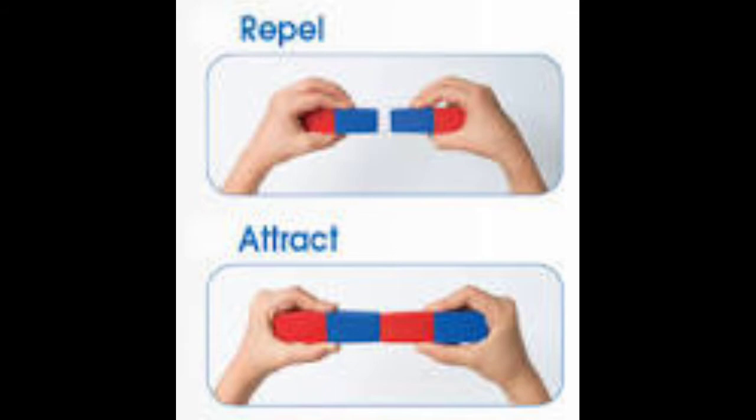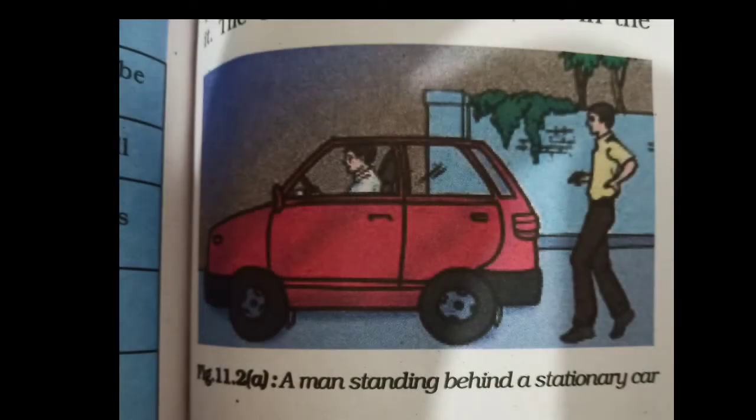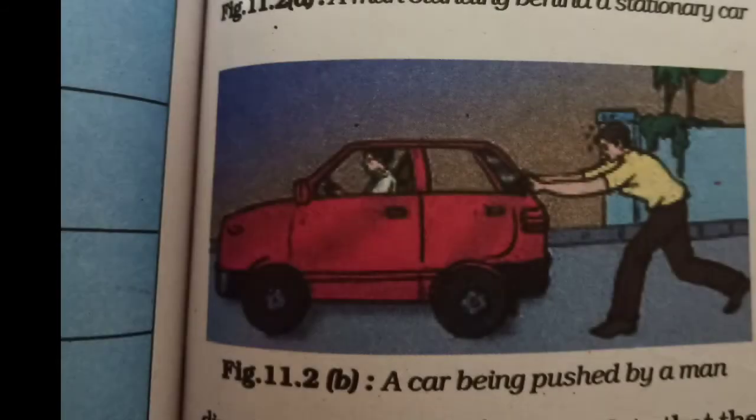Suppose a man is standing behind a stationary car. Will the car move due to his presence? No. Suppose the man now begins to push the car. That means he applies force on it. Now the car may begin to move in the direction of the applied force. That means the man has to push the car, that is, apply force to make it move.